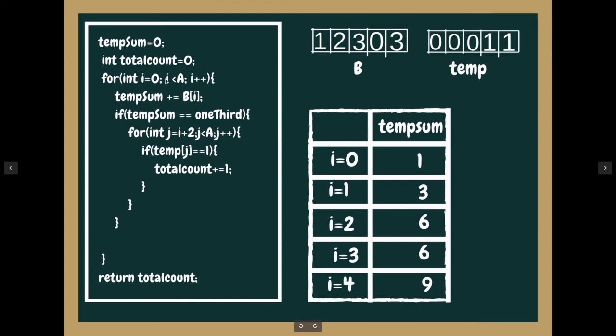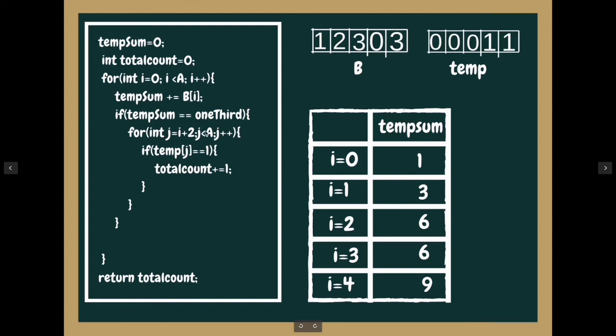Let's see, for I equals 0, our temp sum is 1, so we are not getting into this, and we are going to I equals 1. For I equals 1, our temp sum is 3, that is temp sum equals 1/3.